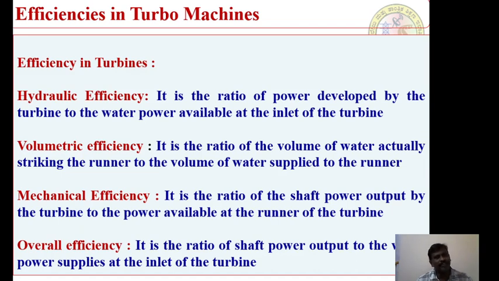Overall efficiency. When you consider a turbo machine, input to the turbo machine is always the water power. Output from the turbo machine is always the mechanical power, that is the shaft power. The ratio of shaft power to the water power is nothing but overall efficiency. So these are some of the important turbo machines.